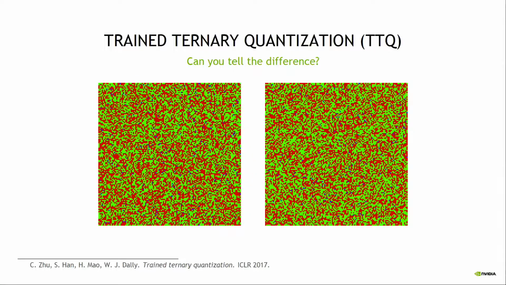When we apply TTQ to train our networks, we realize that after training, the ternary matrices did not have any obvious structure and resembled random ternary matrices. So here we have two matrices, one of which is random and the other one was trained by TTQ. Can you tell the difference between them? On the left, we have our trained ternary matrix, and on the right we have a random ternary matrix. So in our opinion, they look quite similar, and we use this as the motivation of our approach.